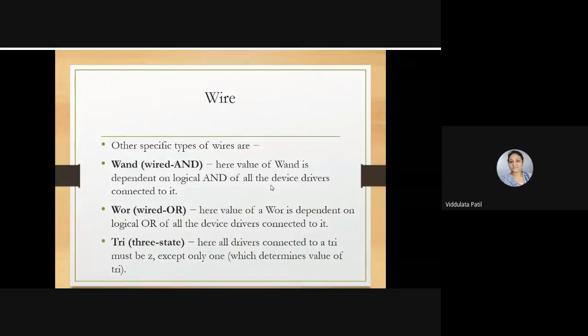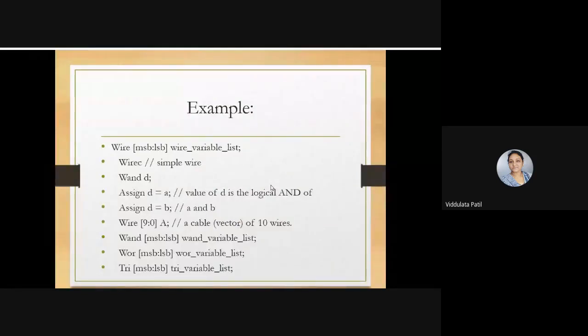Then tri: here all drivers that are connected to a tri must be Z, that is, in the high impedance state, except only one, which determines the value of the tri. So only one will have another value, but all the others will have the high impedance state. So these are the examples of wire.